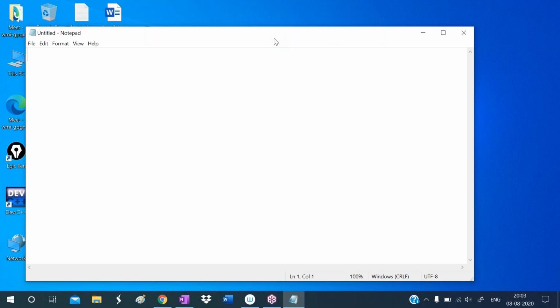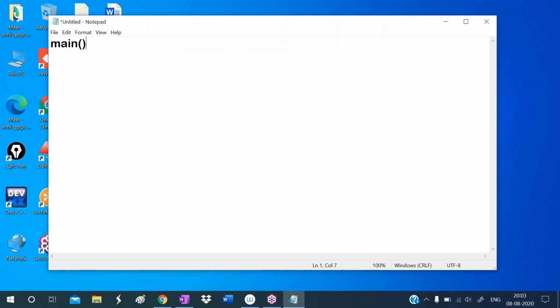Simply, I'm writing the main function here: the starting point of main, the ending point of main. Here I'm writing the return type as int. Main can return an integer type value only, it cannot return other types. In modern C++, main returns integer type only. So here I'm writing the return statement, return 0.